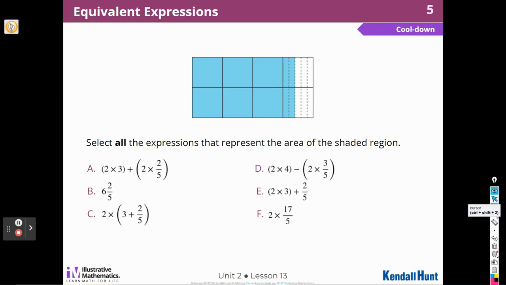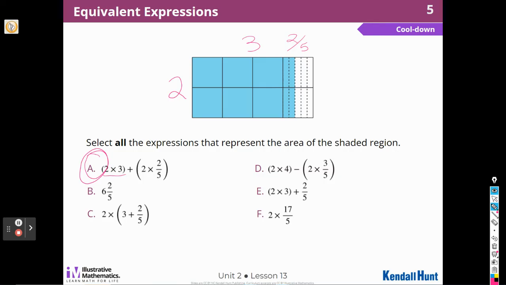Select all the expressions that represent the area of the shaded region. Well, before I even look at those expressions, I'm going to go ahead and mark my diagram so I know what I'm talking about. So over here we have a 2, 1, 2 holes. Over here we have 1, 2, 3 holes, and then I have 2 out of 5, right? 2/5. So I notice that this one works because I have 2 times 3 and 2 times 2/5. So I'm going to mark A.